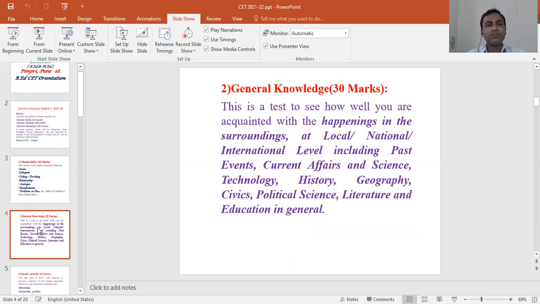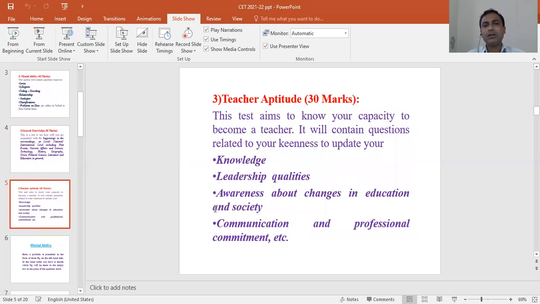Then our third topic is teacher aptitude, where 30 marks of questions will be asked. This test aims to know your capacity to become a teacher. After qualifying that CET exam, you will enroll in the first year of the B.Ed course.